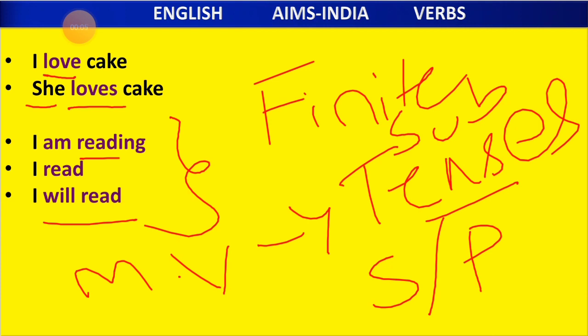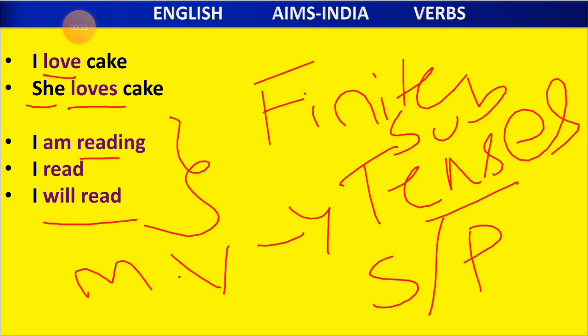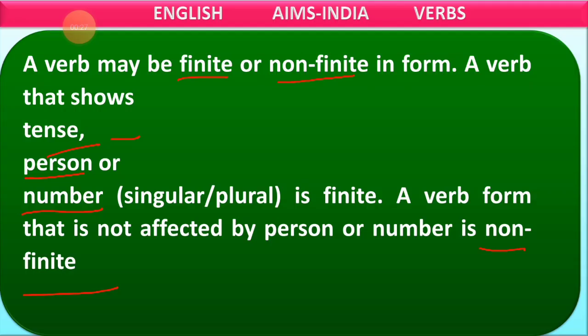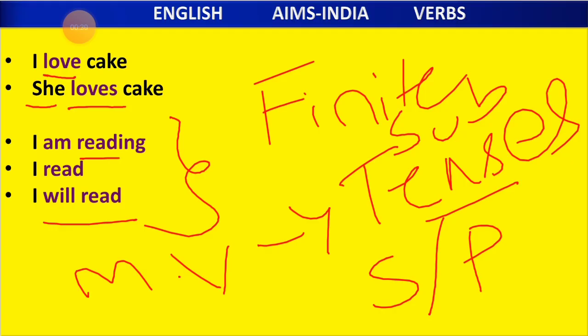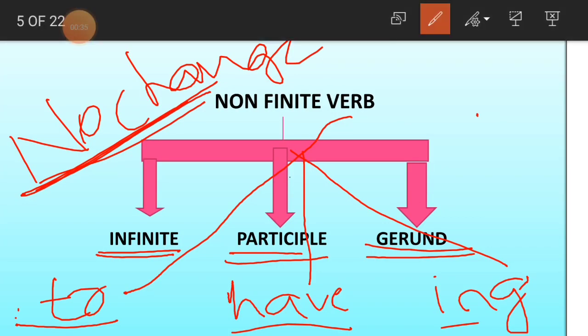So children, remember that a finite verb is going to change according to the person, tense and number. Clear? Yes. Now we'll go to the non-finite verb. As I have written here, non-finite verb means no change. No change regarding the verb, I am telling about the verb here. A non-finite verb has no change of the verb. Clear?